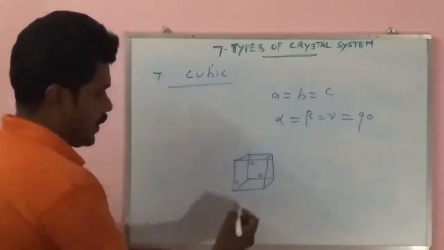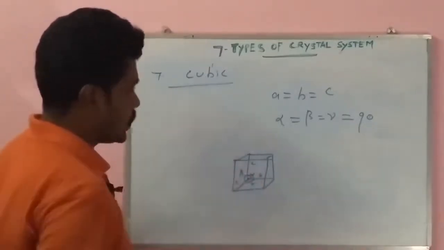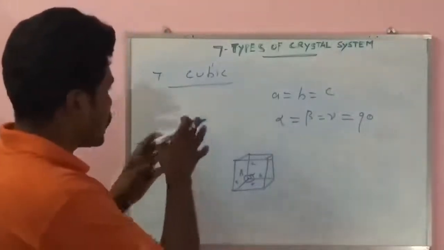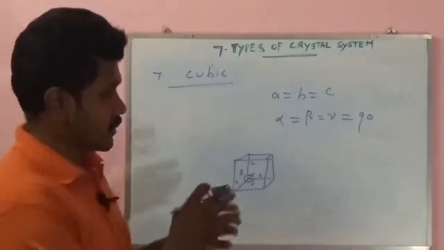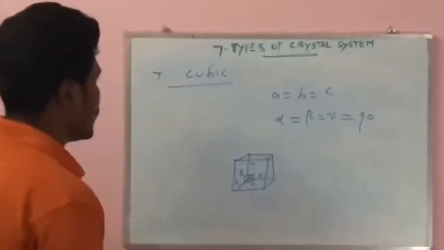Alpha, beta and gamma are all equal to 90 degrees. This system is known as cubic crystals or cubic systems. Next, let's go to another topic.